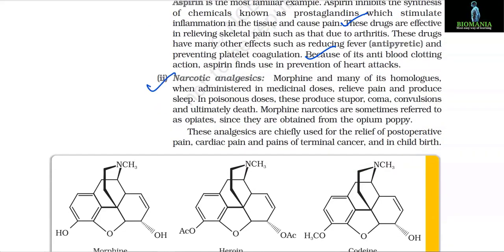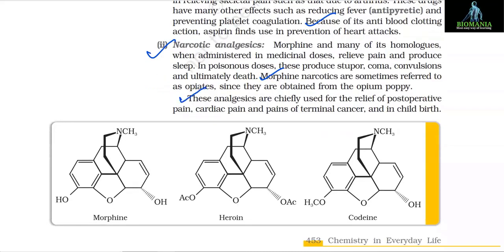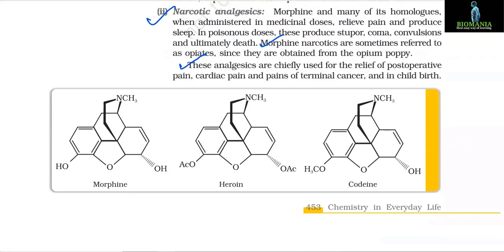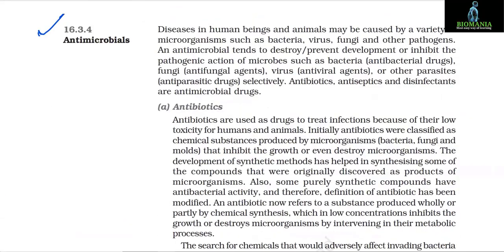Number 2, narcotic analgesics. Morphine and many of its homologs, when administered in medicinal doses, relieve pain and produce sleep. In poisonous doses, these produce stupor, coma, convulsions, and ultimately death. Morphine narcotics are sometimes referred to as opiates, since they are obtained from the opium poppy. These analgesics are chiefly used for the relief of postoperative pain, cardiac pain, pains of terminal cancer, and in childbirth.